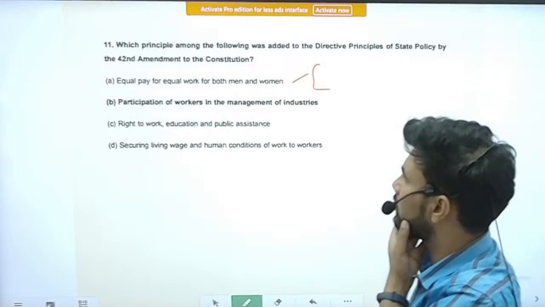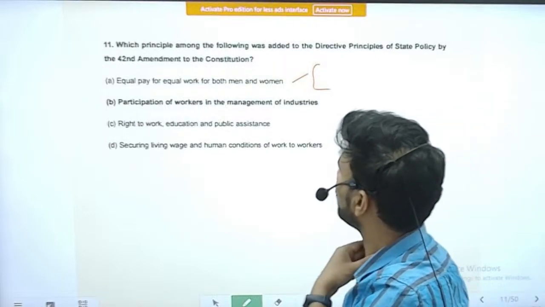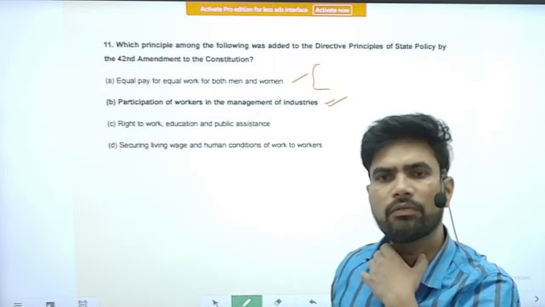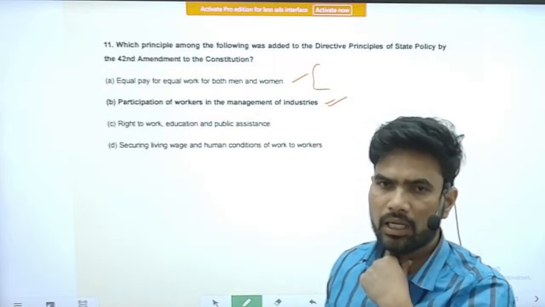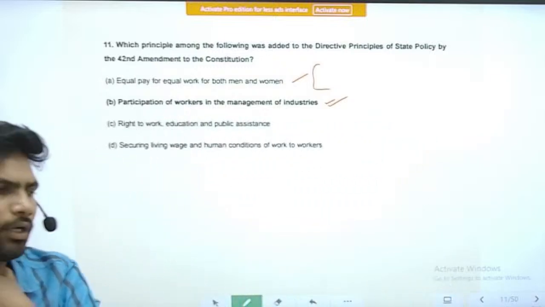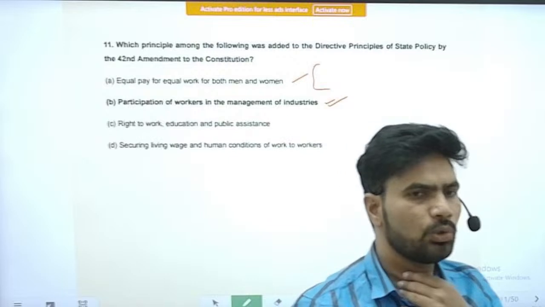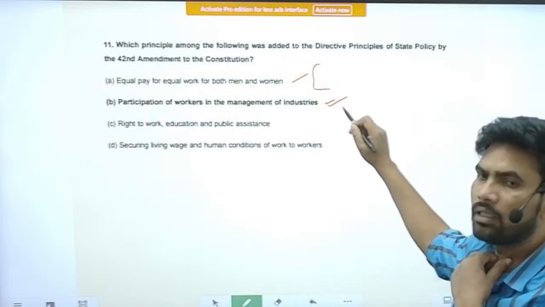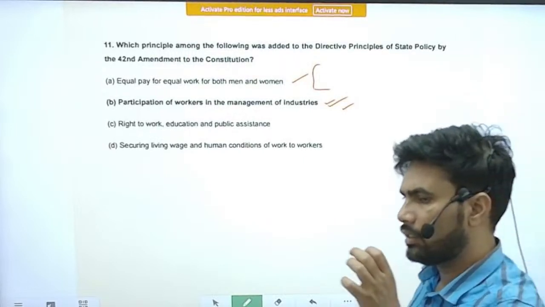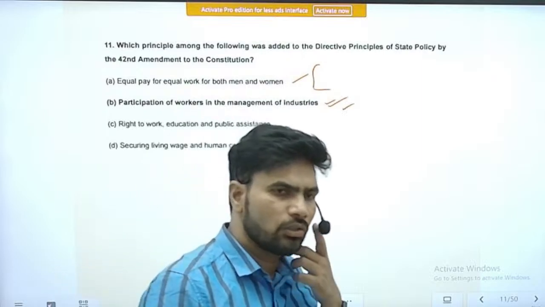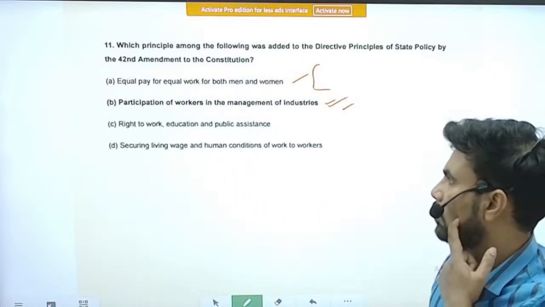Next one is option B, participation of workers in the management of industries. Yes, this happened during the 42nd Constitutional Amendment Act. So the then Mrs. Indira Gandhi government was trying to usher in a socialistic pattern of society. As part of it, a particular subclause was inserted in the Constitution of India to make this possible.